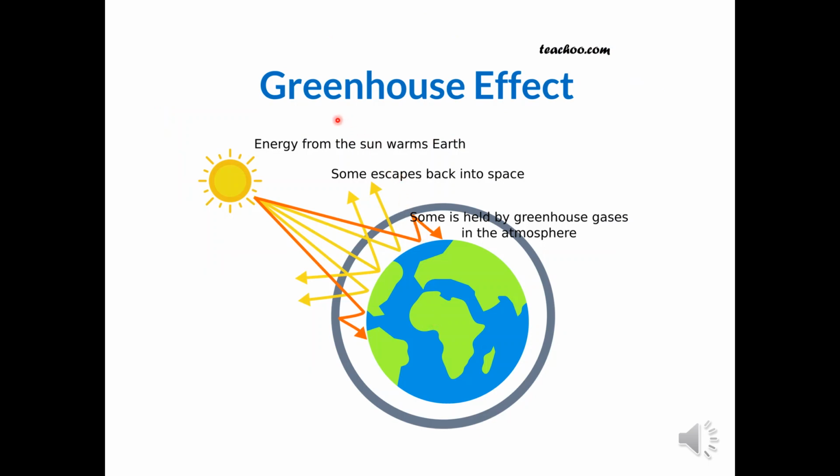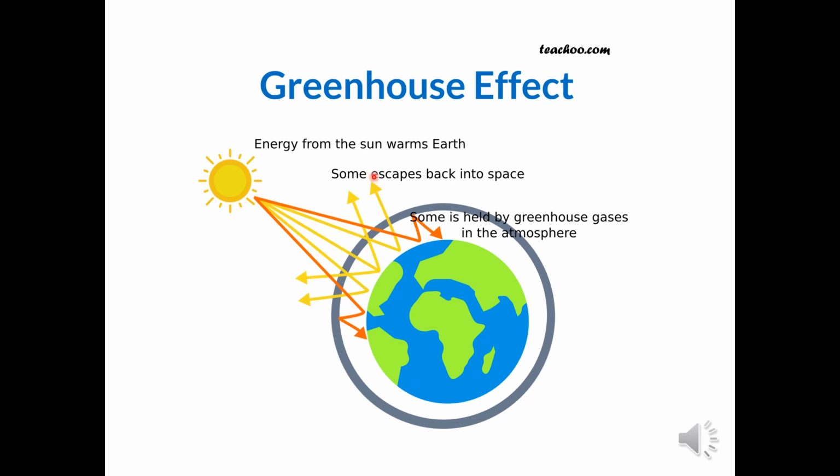And this is a picture which shows clearly the greenhouse effect. This is sun, this is earth, and the sun is the source of light and heat, and the earth receives heat and light from the sun, and some amount of the heat that comes from the sun is trapped inside the atmosphere of the earth, and some amount is going back to space.